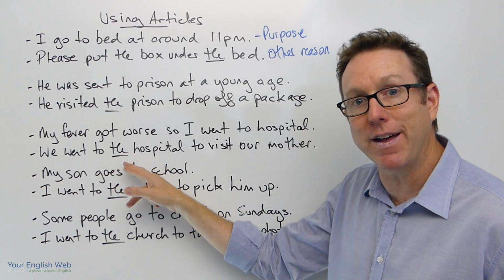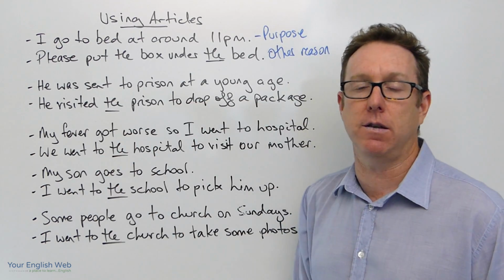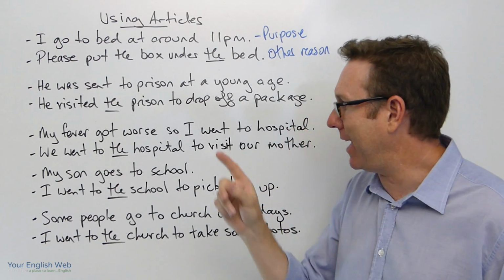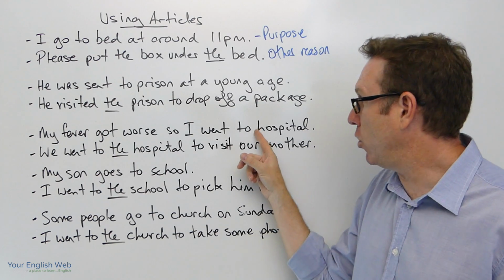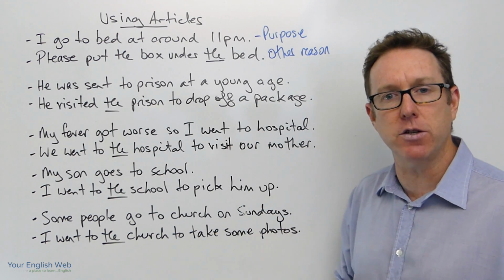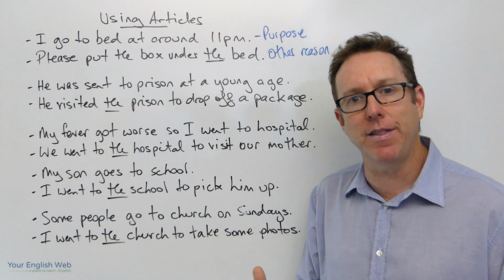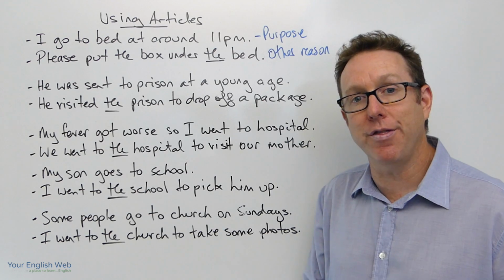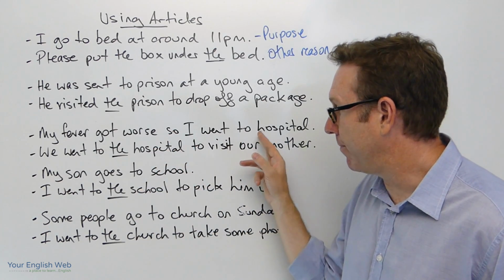So, we have an article, the other reason for going to the hospital. Now, I'll just stop here and say that in American English, you can see an article here. It's not incorrect. They just use the language differently in that sense. But in British English, normally we don't use the article here.